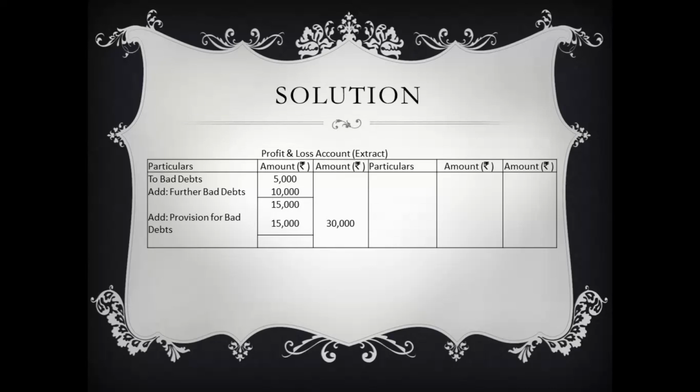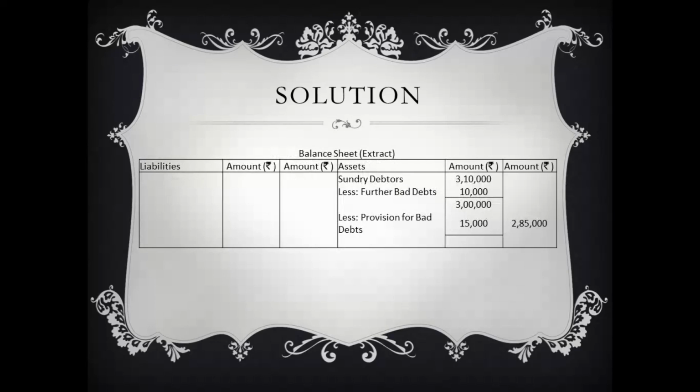So the total figure now is 15,000. To this, the already calculated figure of 15,000 is added. Add provision for bad debts 15,000 and the total figure comes to 30,000, which the summation is appearing as a total on the outer column of our profit and loss account.